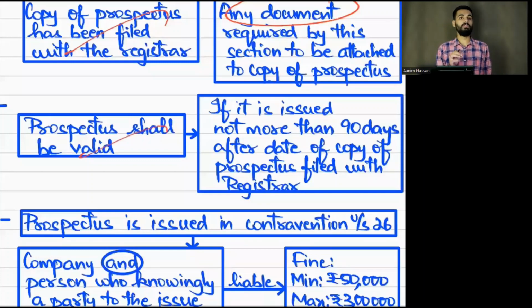Prospectus shall be valid what? Within 90 days. But in the exam, will you write "within 90 days"? No. Write "not more than 90 days." What you should not issue? We should issue within 90 days. But don't write "within 90 days," right?